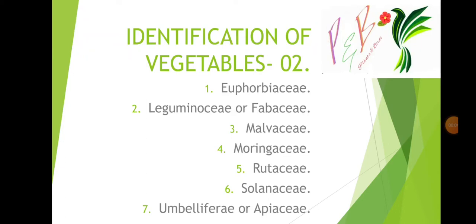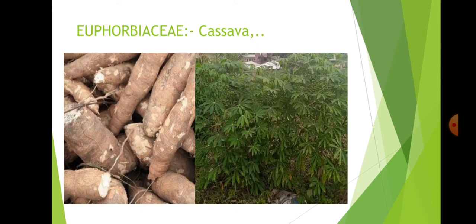Friends, in the last video of the olericulture series we discussed the identification of vegetable crops in part 1. In this video we are going to discuss the identification of vegetable crops part 2, which includes the families Euphorbiaceae, Leguminosae or Fabaceae, Malvaceae, Moringaceae, Rutaceae, Solanaceae and Apiaceae or Umbelliferae.